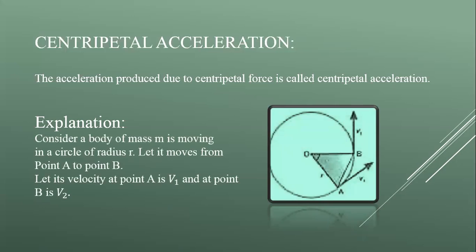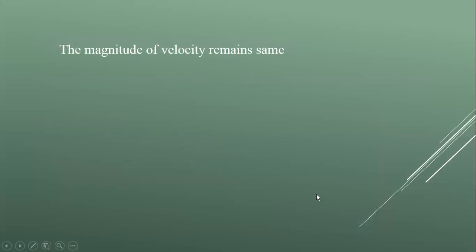So there is a body whose mass is m, and it is moving in this circle whose radius is represented by r. At point A, its velocity is v1. At point B, its velocity is v2, and these velocities are along the tangent to the circle at points A and B respectively. Here the magnitude of velocity remains the same. You have to remember this point: when this body is moving in the circle, the magnitude of its velocity remains the same. We can write v1 is equal to v2, so both can be replaced by v.